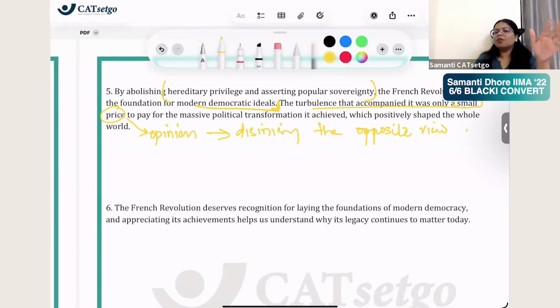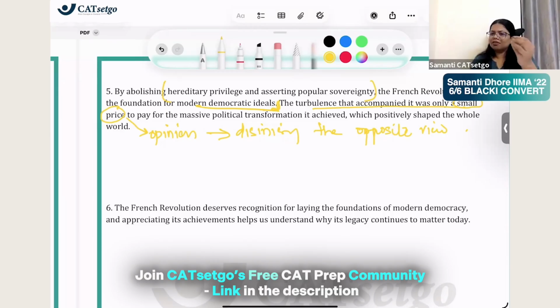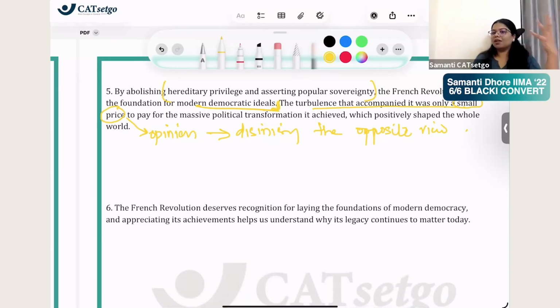It was a very small price to pay for the massive political transformation it achieved, which positively shaped the whole world. So here author is like कि मेरे को लगता है कि ये अच्छा था, तो तुमको भी लगना चाहिए अच्छा था, क्योंकि जो तुम्हें नेगेटिव पता है ना कि टर्बुलेंस आया था, वो कुछ नहीं था यार. It was a very small price. Look at the massive political transformation it achieved and how positively it shaped the whole world. Look at how it impacted the world. So this is when you say it persuades. Analyze to persuade का transition ये है. Analyze to persuade का transition exactly यहाँ है बेटा.